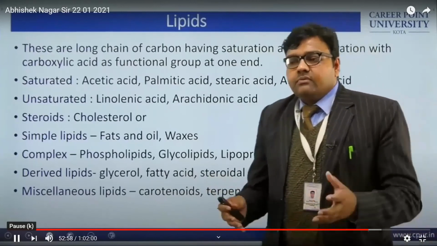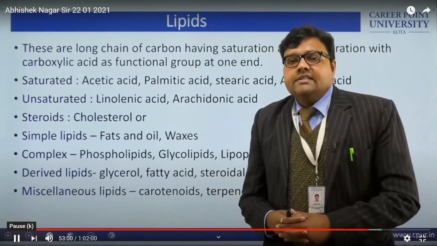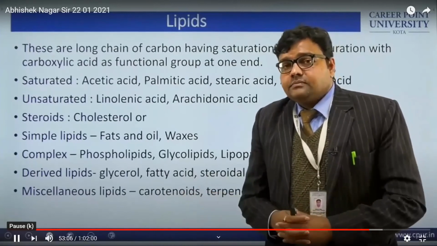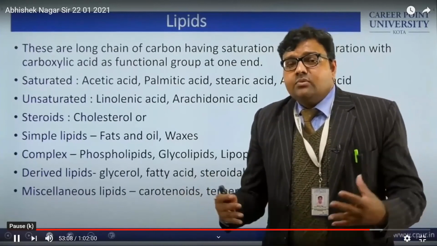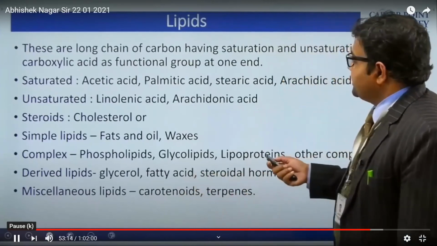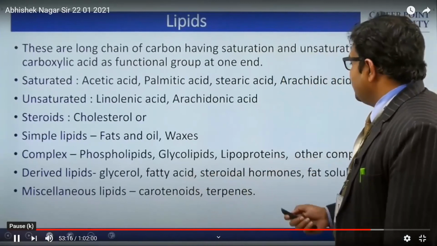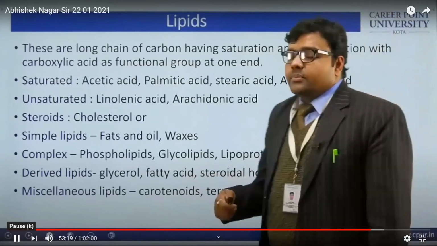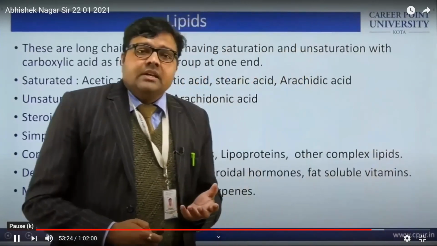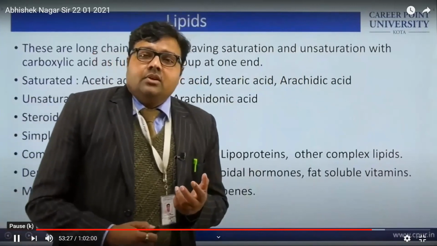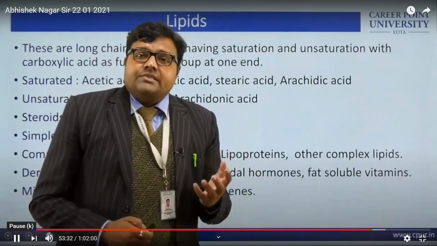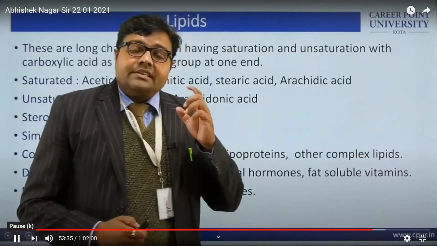Because if we focus on the disease part, one disease is there, that is atherosclerosis. That disease is the result of the accumulation of lipids. If we focus on the lipoprotein, okay, here is the protein, glycoproteins. Sorry, it is the class which contain very low density lipoproteins, high density lipoproteins. Okay, so high density lipoproteins are required for removal of extra quantity of cholesterol from the cell.